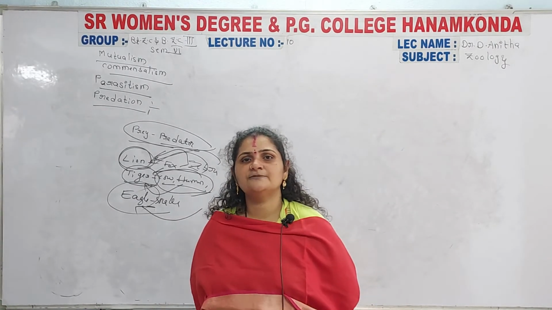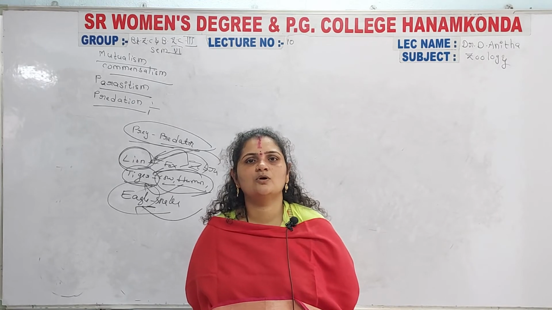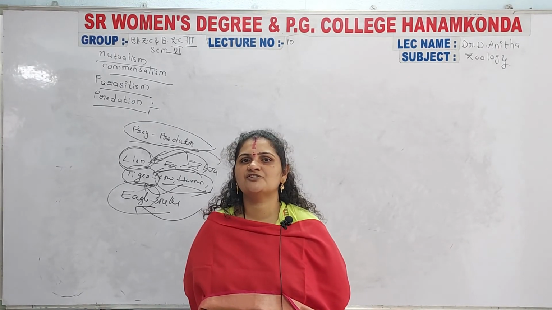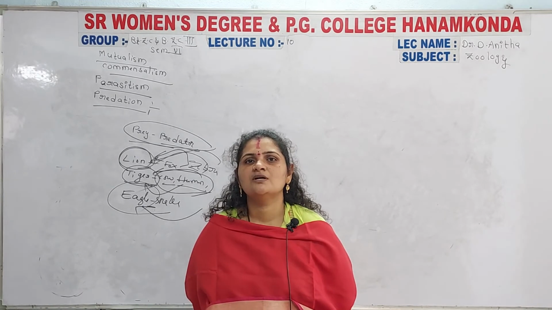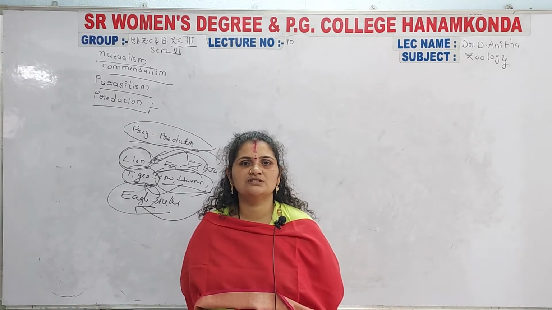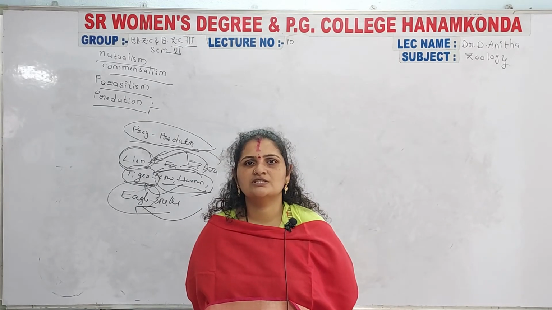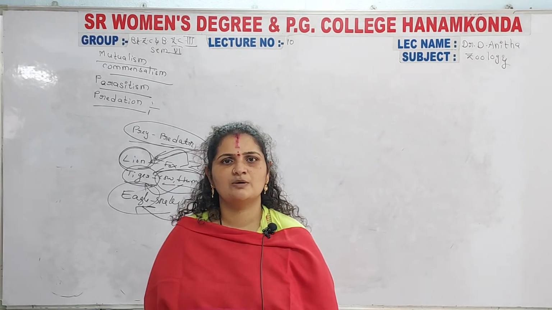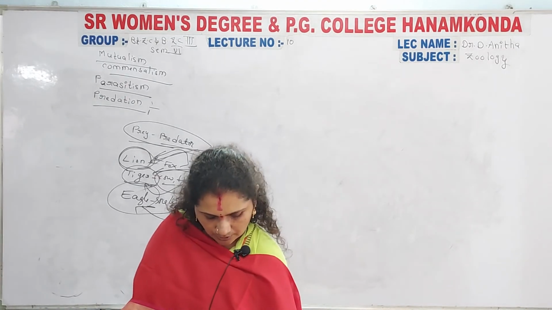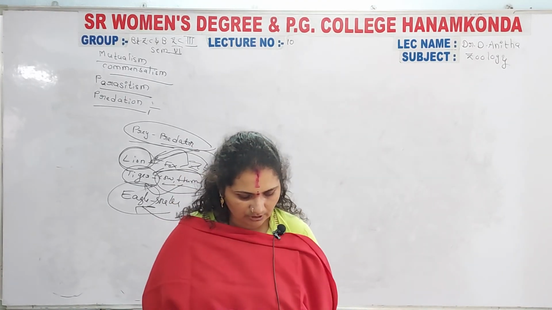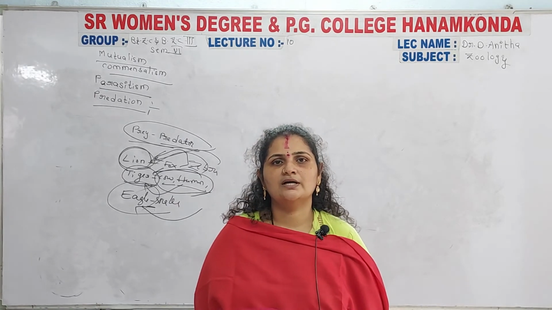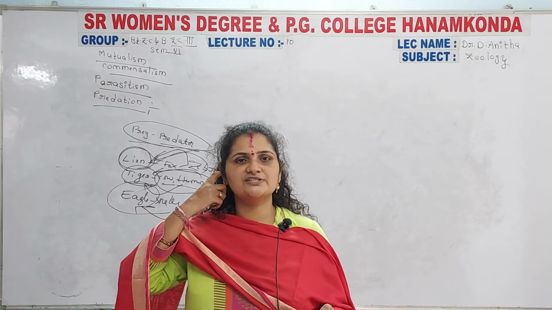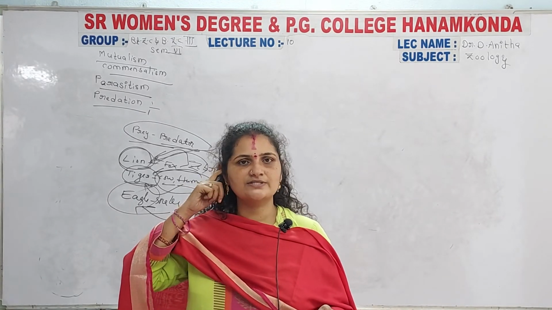In this manner, the population dynamics, how the population is distributed, and the graphical representation of population in an ecosystem comes under population representation. The graphical representation is considered as the population growth curves. Tomorrow we are going to discuss the population growth curves, the dynamics of population, complete population ecology, and the species concept.